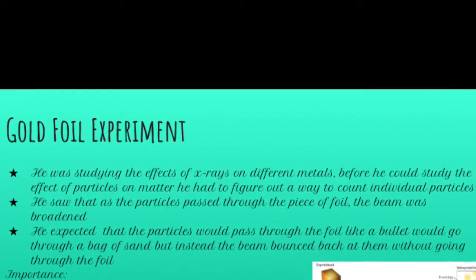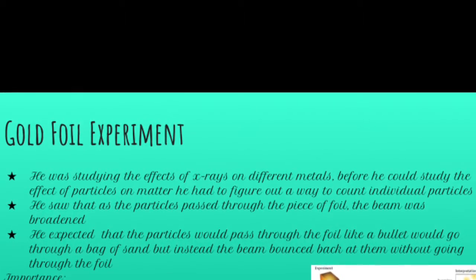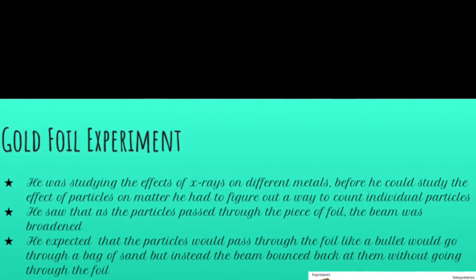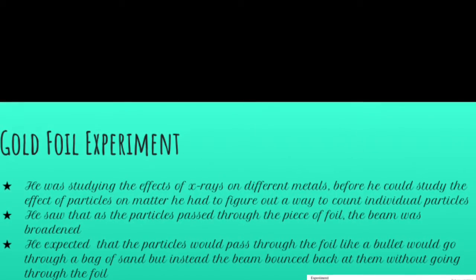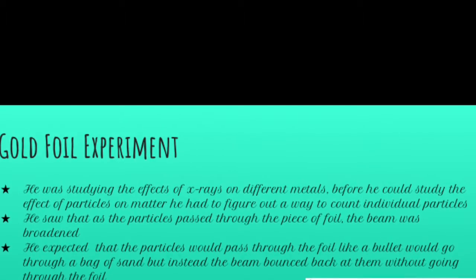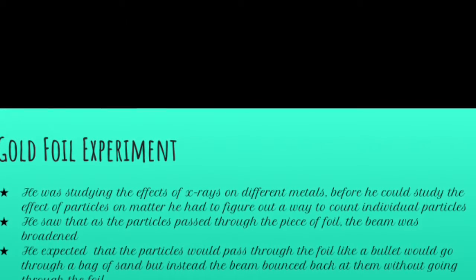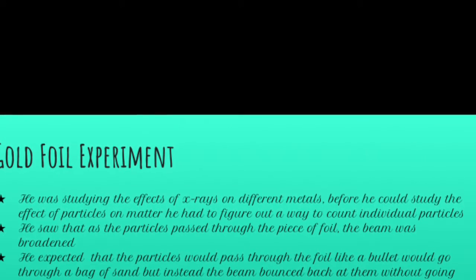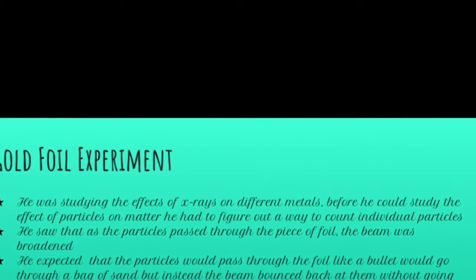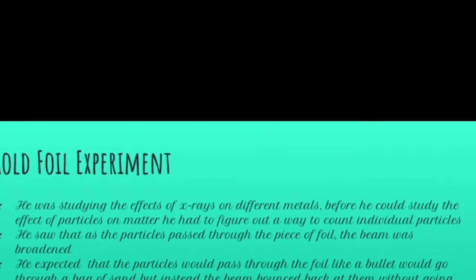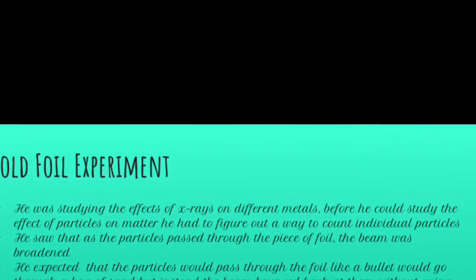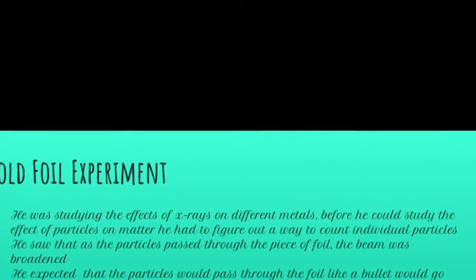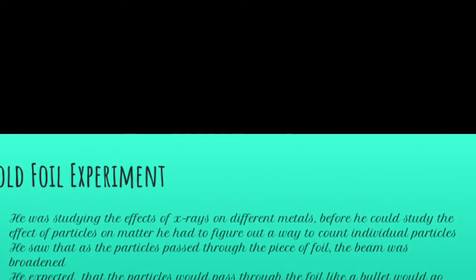He saw that the particles passed through the piece of foil. The beam was broadened. Gold can be turned into a thin foil, so as the beam passed through the foil, the scattered beams were small. He expected that the particles would pass through the foil like a bullet would go through a bag of sand, but instead the beam bounced back at them without going through the foil. He concluded that all the positive charge and all the mass of the atom is concentrated in a small part of the entire volume of the atom. He called it the nucleus.